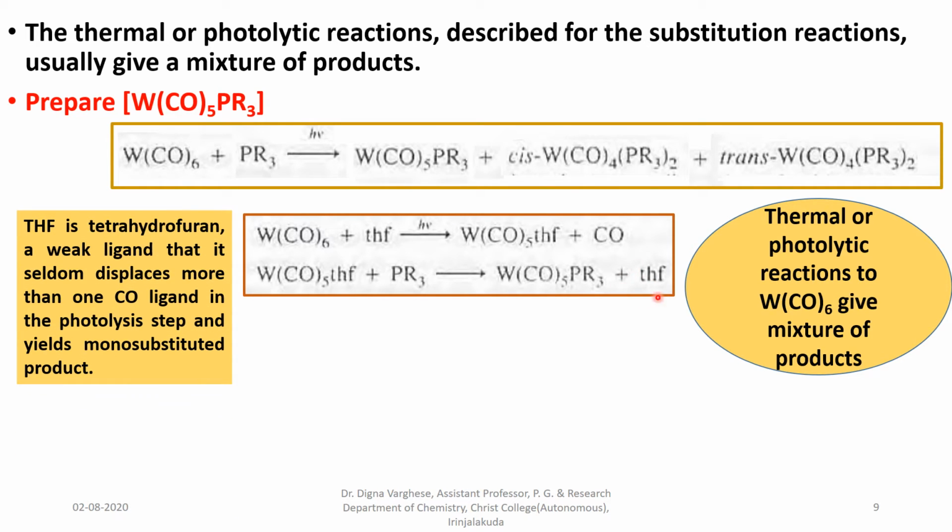We know tetrahydrofuran is a weak ligand and acts as a polar solvent, so it seldom displaces more than one CO from the compound in a photolysis step and yields only the monosubstituted product.